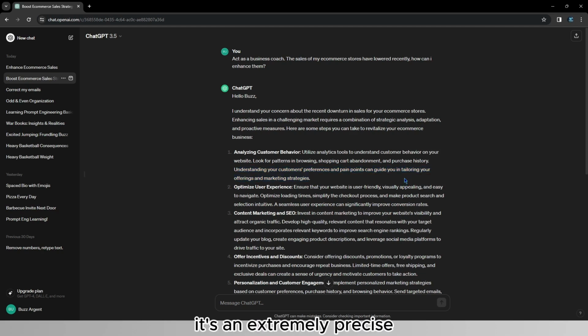As you can see, it's an extremely precise and detailed answer, which tells you to first understand what the real problem is. Look for the patterns in browsing, the shopping cart abandonment rate and the purchase history, all these kinds of stats which will help you understand what's wrong.